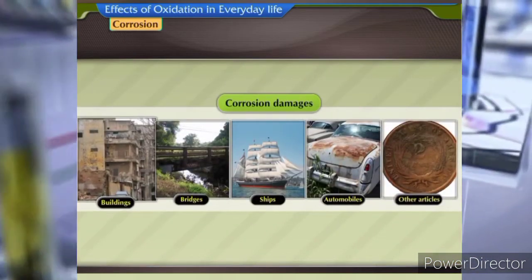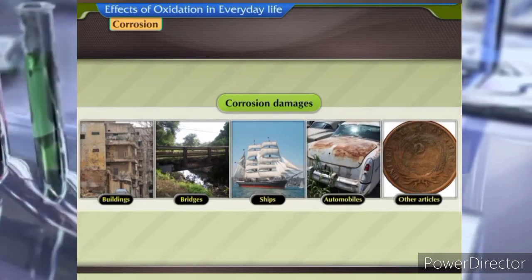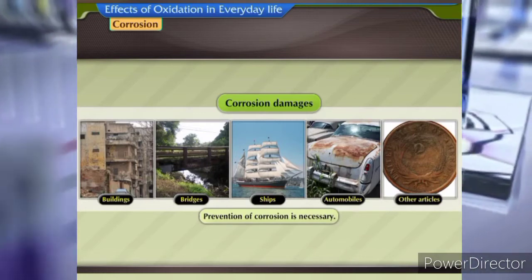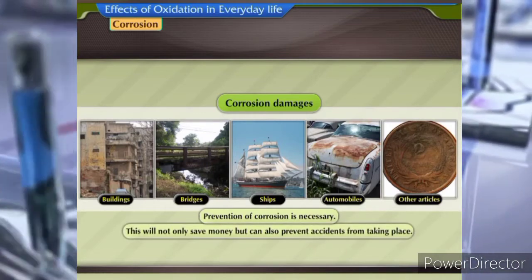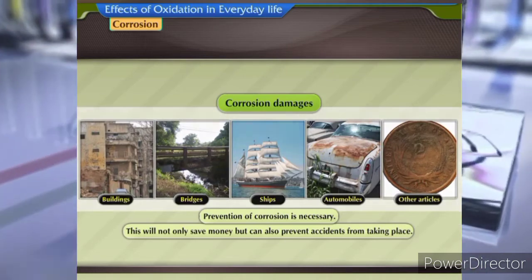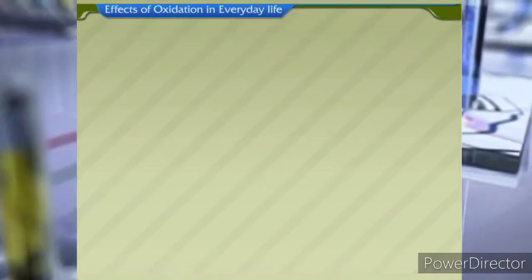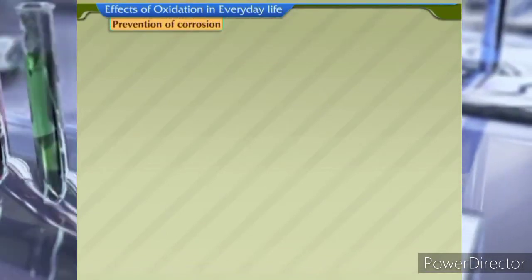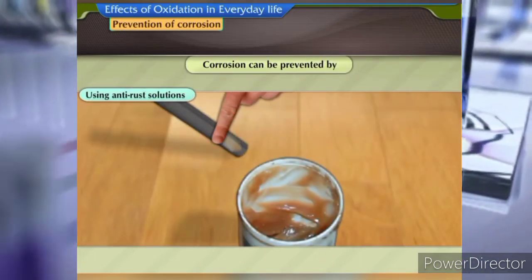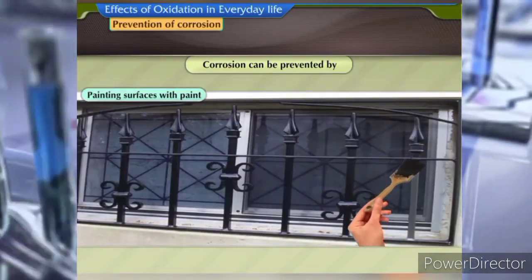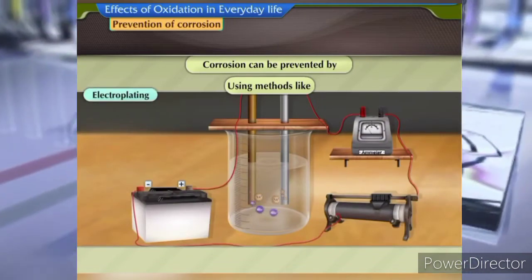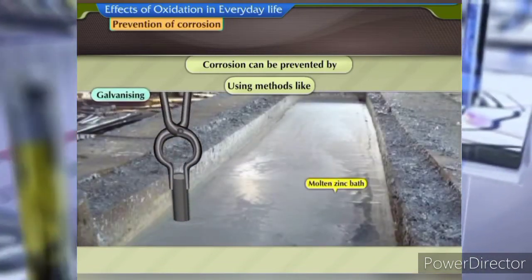Corrosion damages buildings, bridges, ships, automobiles, and other articles made of iron. Hence, prevention of corrosion is necessary. This will not only save money, but can also prevent accidents from taking place. Prevention of corrosion. Corrosion can be prevented by using anti-rust solutions, painting surfaces with paint, and using methods like electroplating and galvanizing.